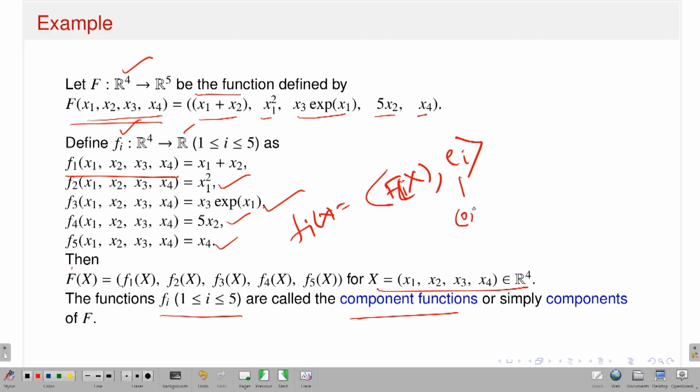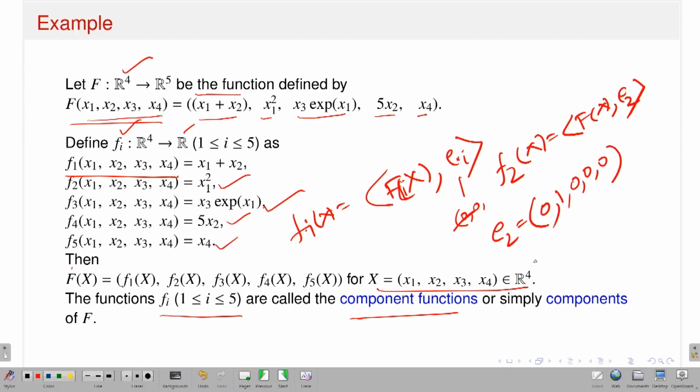Suppose this is my E2, so let F2 of x be nothing but the inner product of F(x) and E2. What is my E2 here? E2 is nothing but 0 at the first place, 1 appears at the second place, then I have 0, 0, 0. So that's how it is. Similarly, you can have small f1, small f3, small f4, small f5. You can easily do that, and it boils down to the fact that F2(x) is nothing but this function.